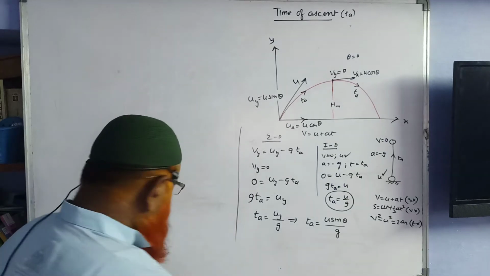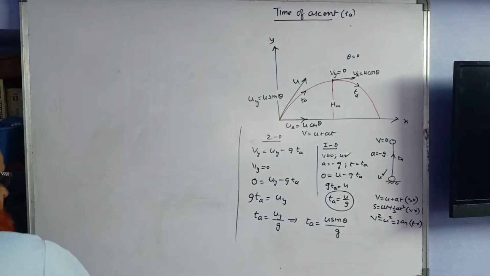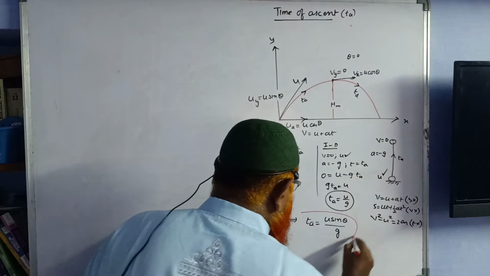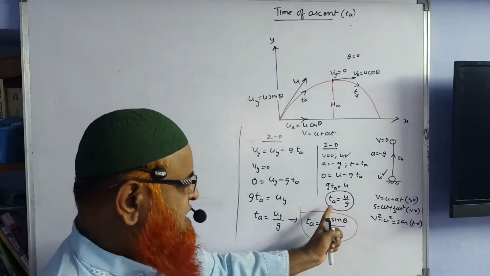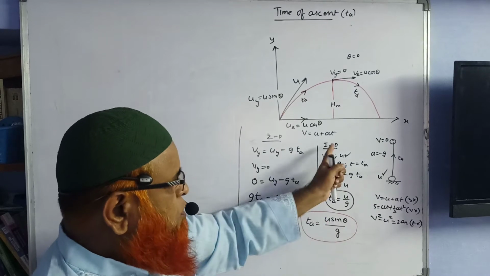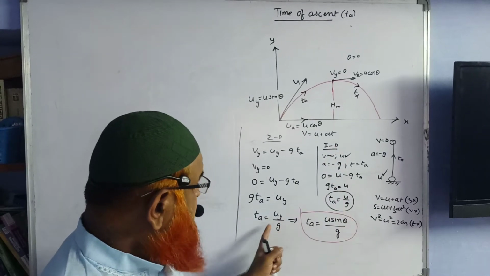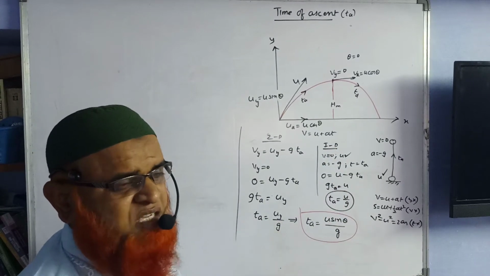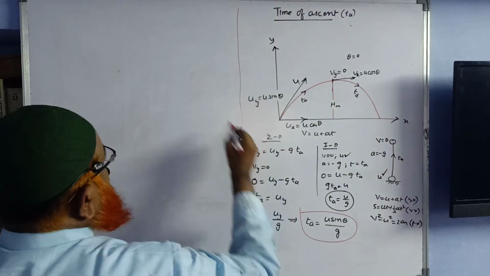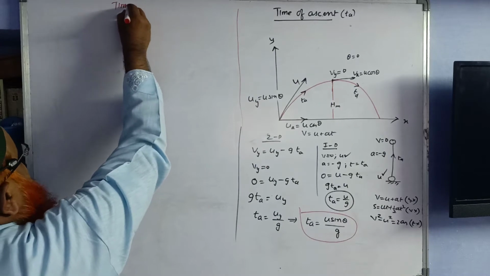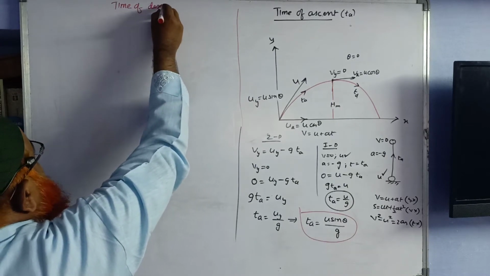That's it. Let us enjoy this session. So time of ascent we got in the case of oblique projectile. Time of ascent in the case of one dimension is u by g, but here it is u_y by g. That's the difference here. Now let us consider the next topic, which is called time of descent.